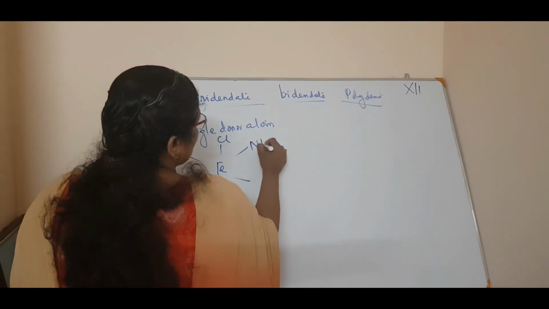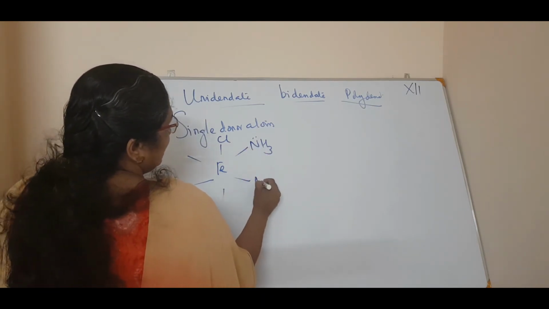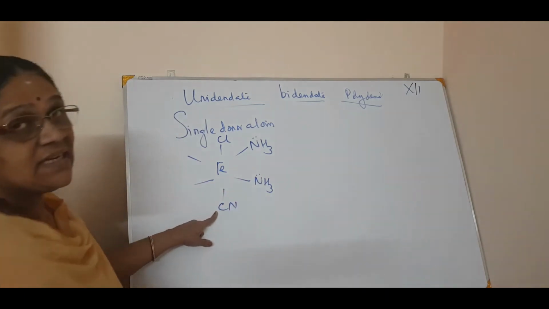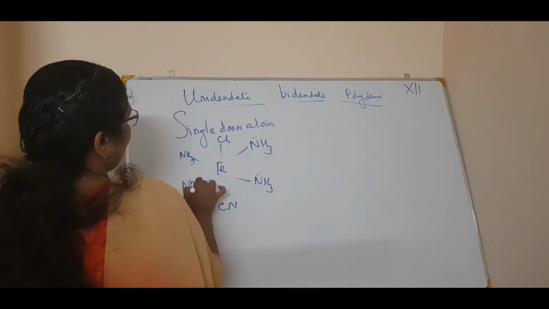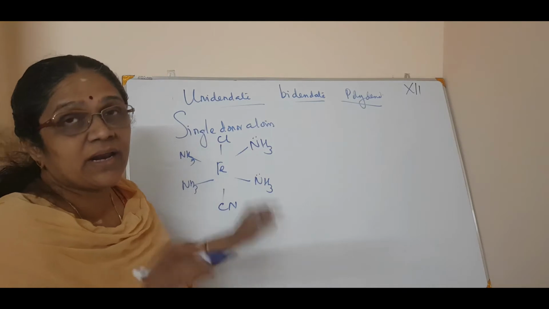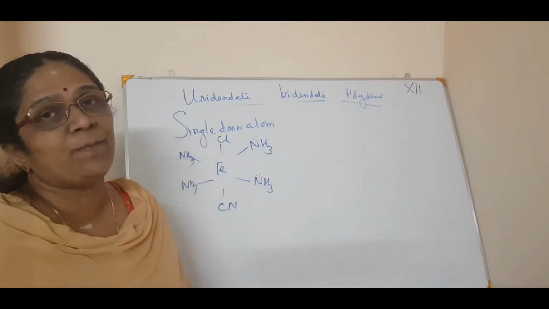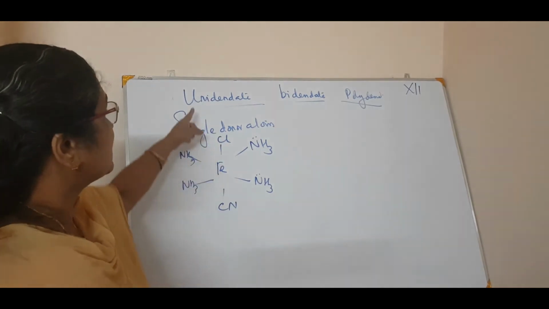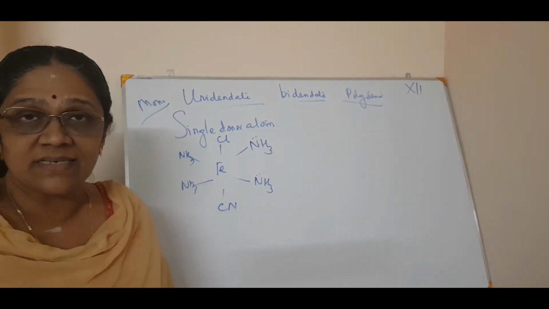If it is NH3, it is bound through a single donor atom, the nitrogen. If it is NH3 again, a single donor atom. Cl, again a single donor atom, isn't it? So if the metal is bound through a single donor atom, with only one atom donating the electron pair to make the bond, then it is called a unidentate or monodentate ligand.